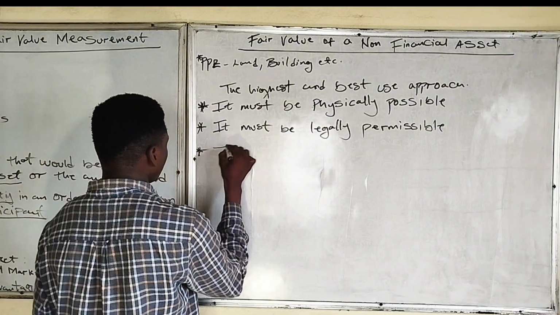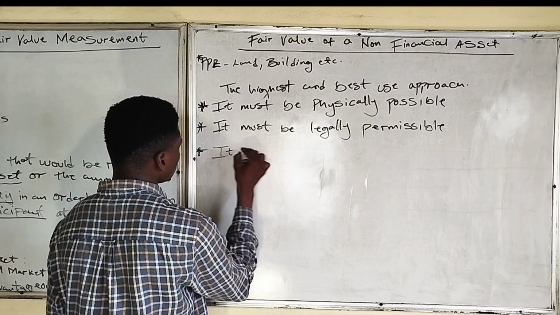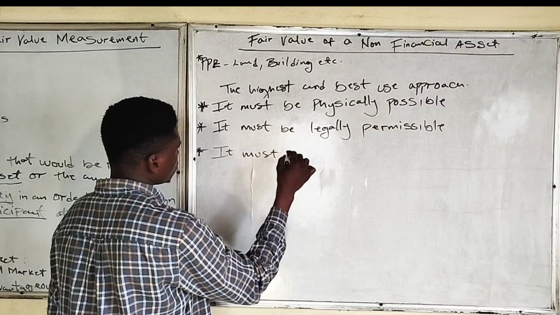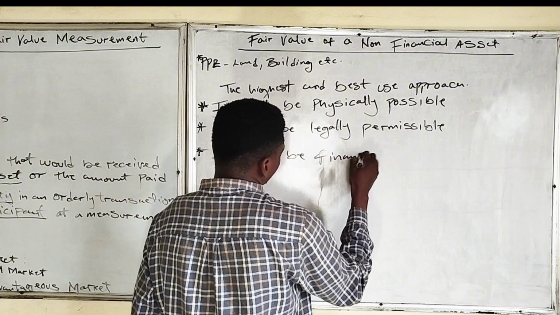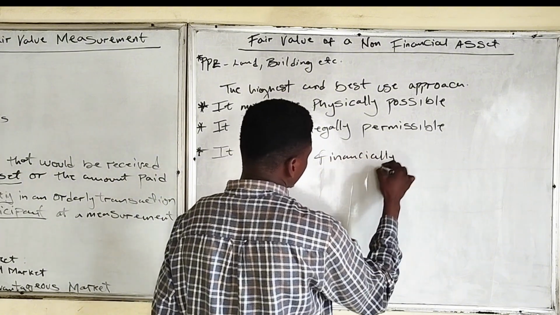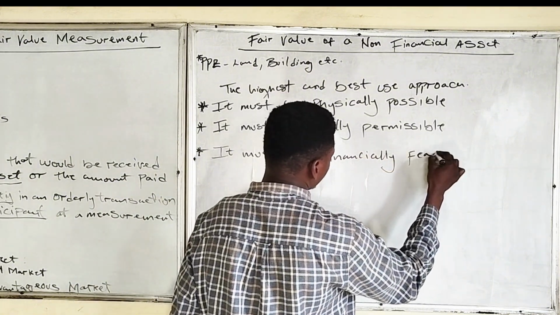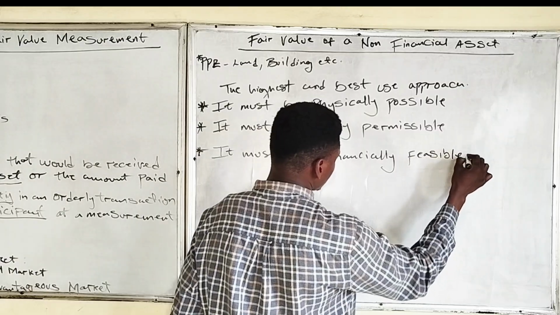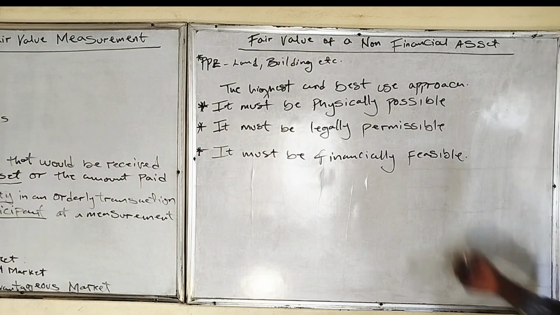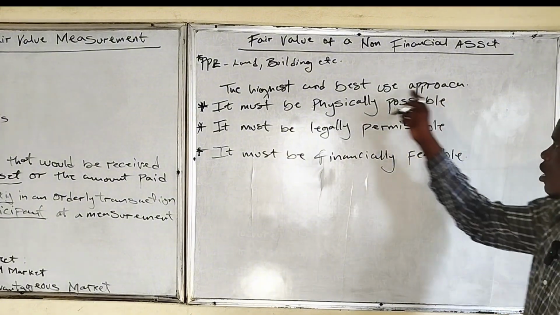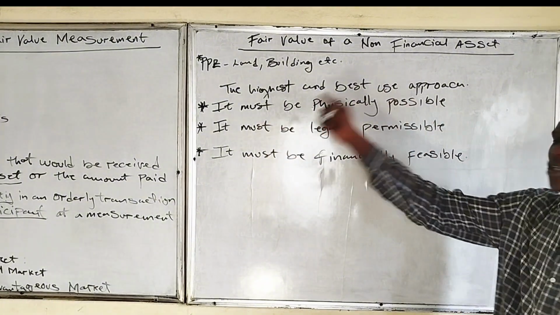Then it must be financially feasible. So before you can consider an asset based on its use, it must meet these three conditions.